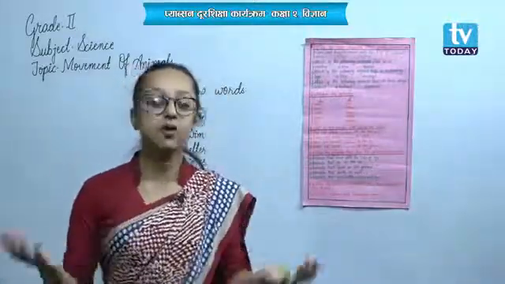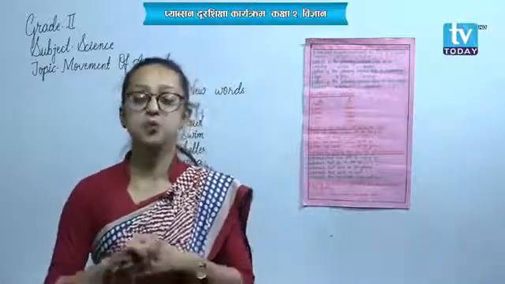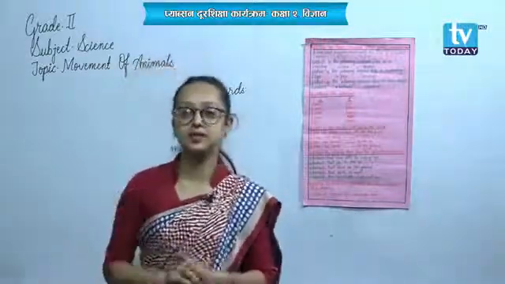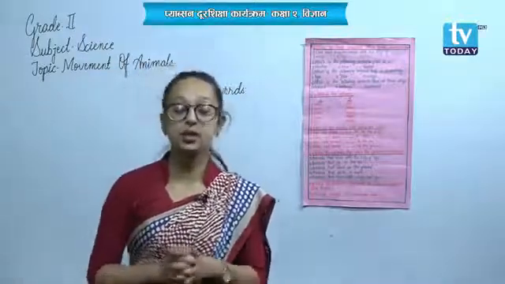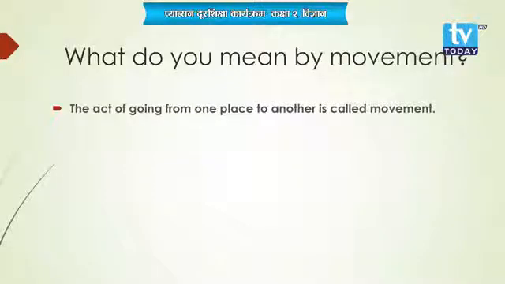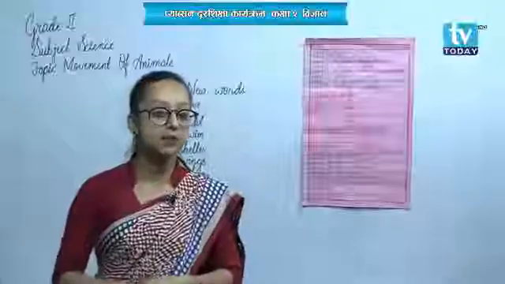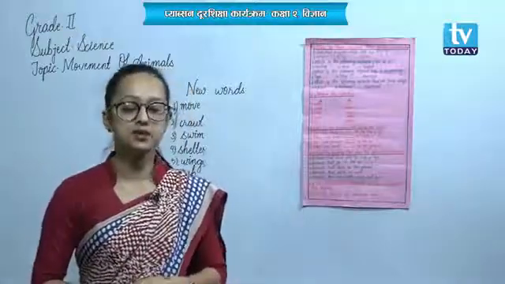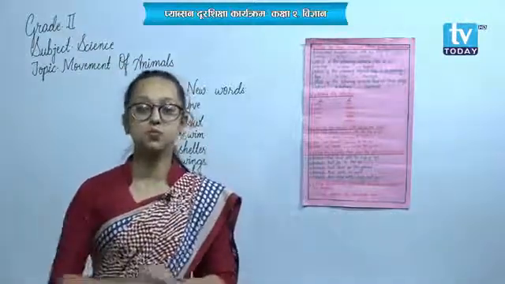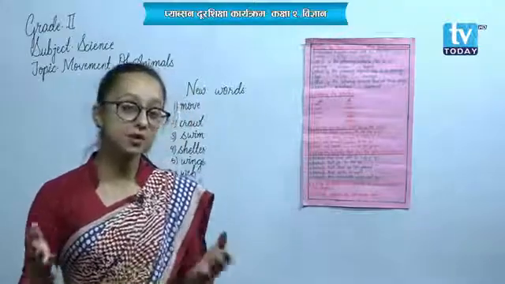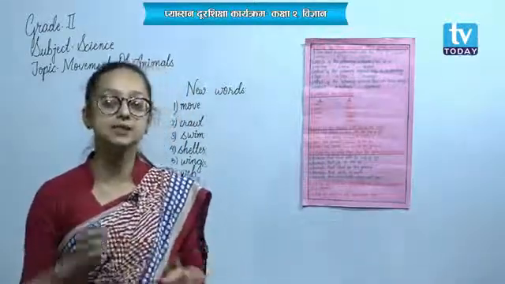Animals move from one place to another. And here the word movement is given. What do you mean by movement? Okay, the act of going from one place to the other is called movement, and all the animals move from one place to the other. Most of the animals move with the help of their legs, but all the animals that show different movements also have different parts of their bodies, different organs in their bodies that help them to move.